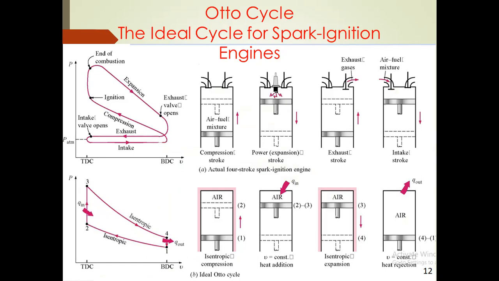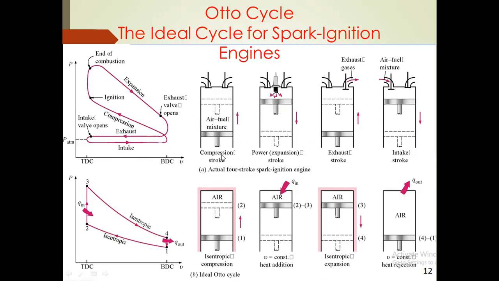This cycle consists of four processes: two reversible adiabatic or isentropic processes and two constant volume processes. From this figure, we will discuss the PV diagram for the actual cycle and the PV diagram for the ideal cycle. In the actual cycle, generally from a single cylinder engine, there are four strokes. The first is the suction stroke, the second is the compression stroke, the third is the power stroke, and the fourth is the exhaust stroke.